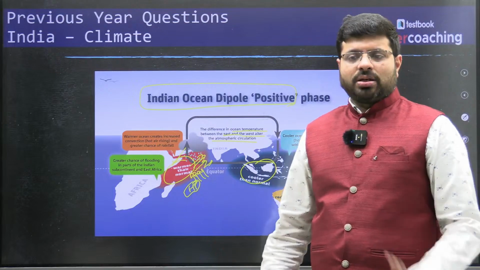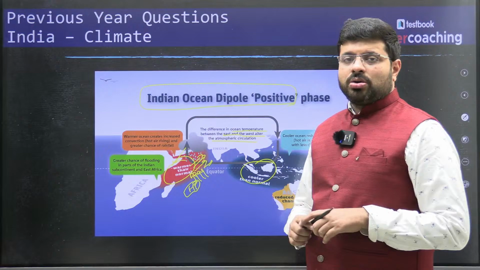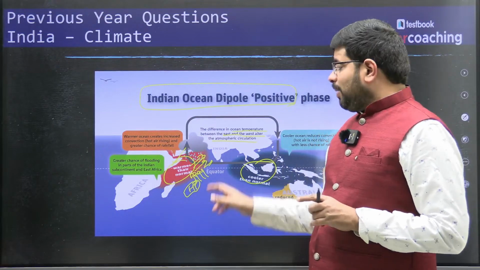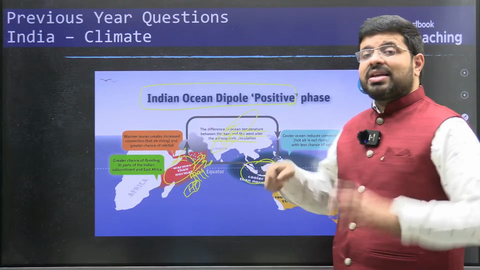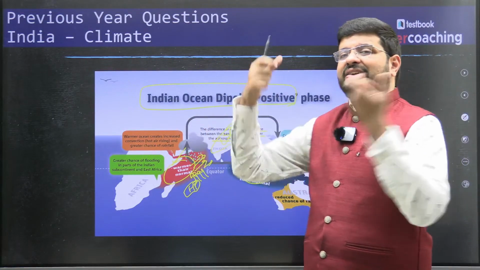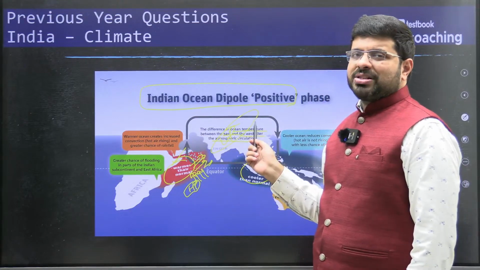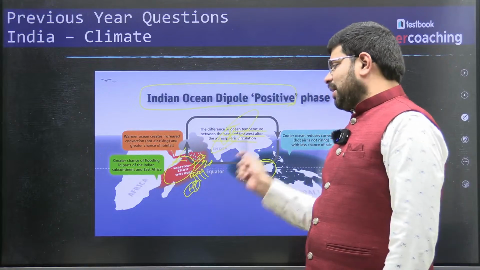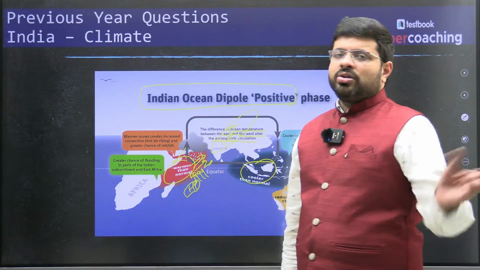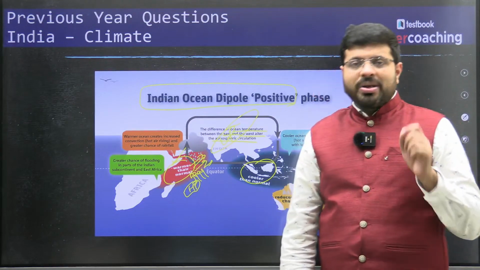So this is the thing. Some of you might have a confusion because, sir, this is high pressure, this is low pressure. No. Yes, it is low pressure, but the kind of low pressure you had on the Indian landmass is a significant one which is able to attract the winds. Because of the force of the low pressure, the pressure gradient here is much more dominant than this, because of which winds are attracted. As they are traveling, you are gathering some kind of moisture, right? So that is the thing, warmer than normal.